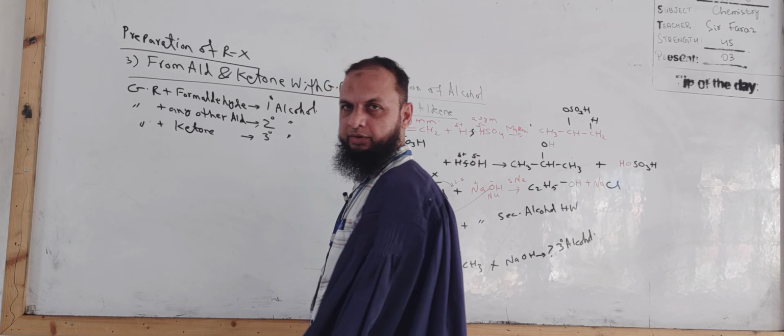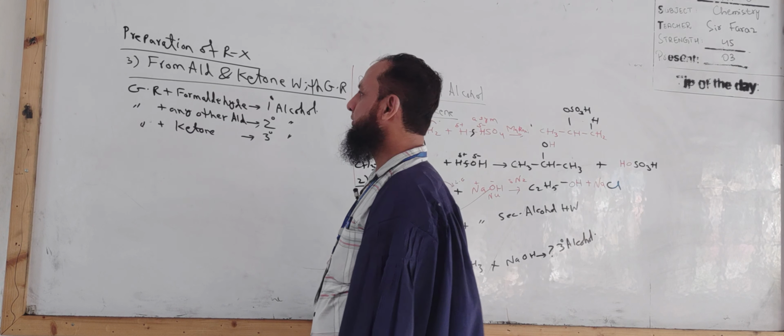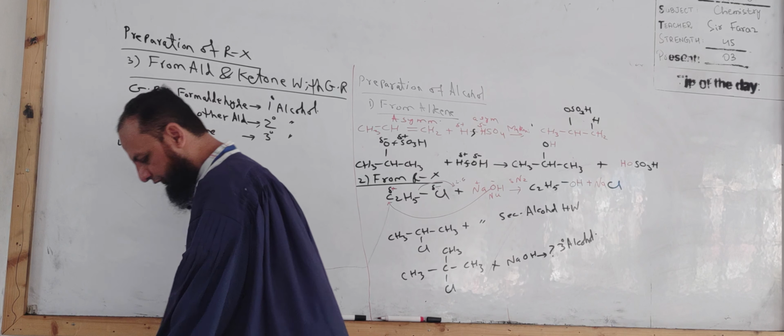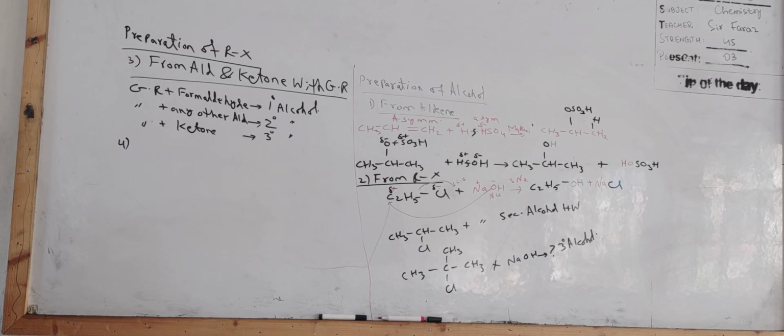We studied it in the previous chapter. ठीक है.